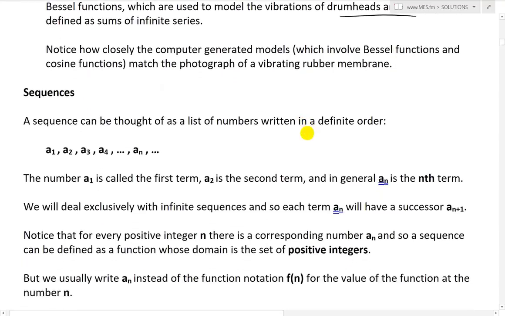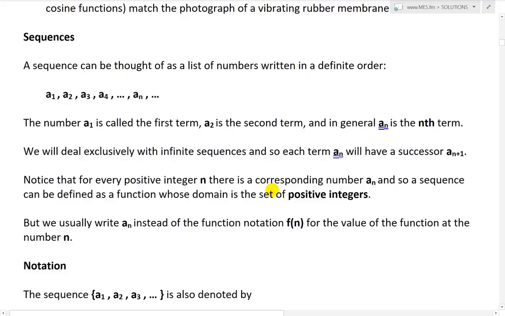So let's keep going further, and now let's get into sequences. So a sequence can be thought of as a list of numbers written in a definite order. So it's an ordered list. So A1, A2, A3, A4, all the way to AN, and so on. But we're going to be dealing with infinite, so I'll get to that in a bit. So the number A1 is called the first term, A2 is the second term, and in general, AN is the nth term. We will deal exclusively with infinite sequences.